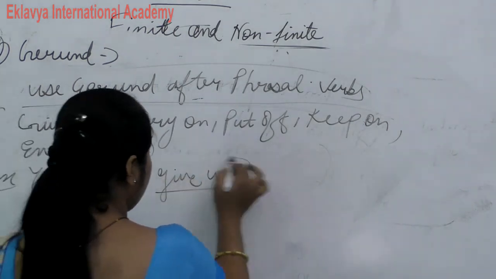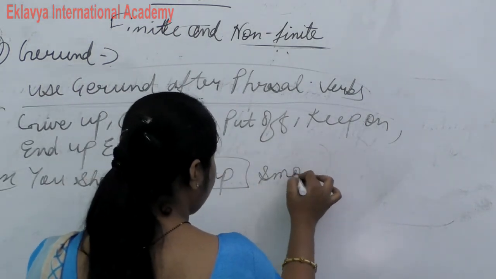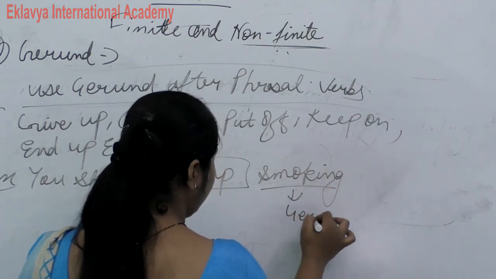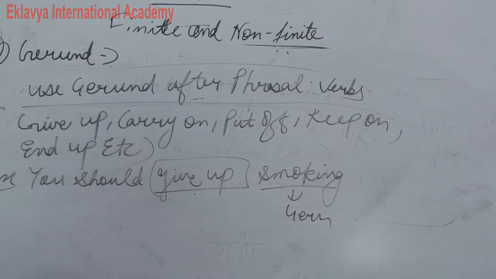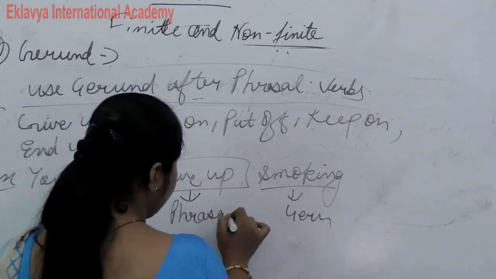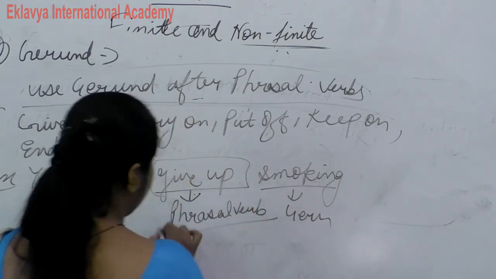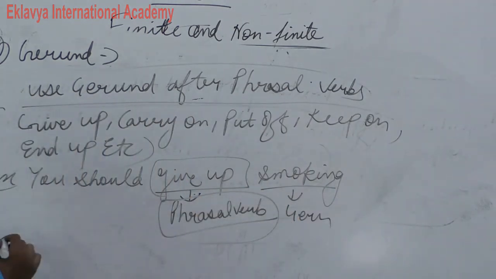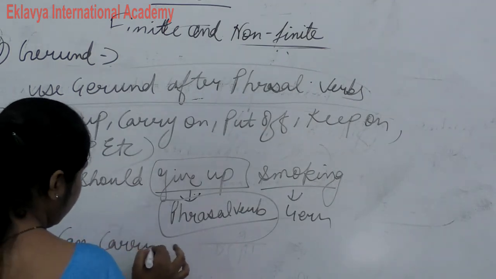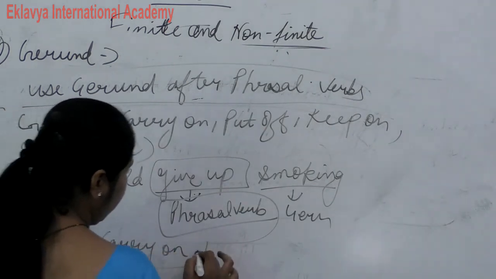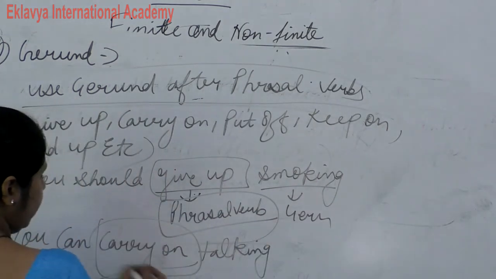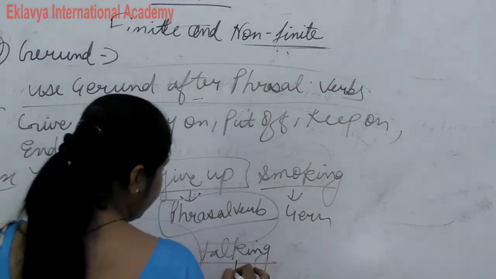So smoking is a gerund, and give up is a phrasal verb. So this way we use gerund. You can carry on talking. This is a phrasal verb and this is a gerund.